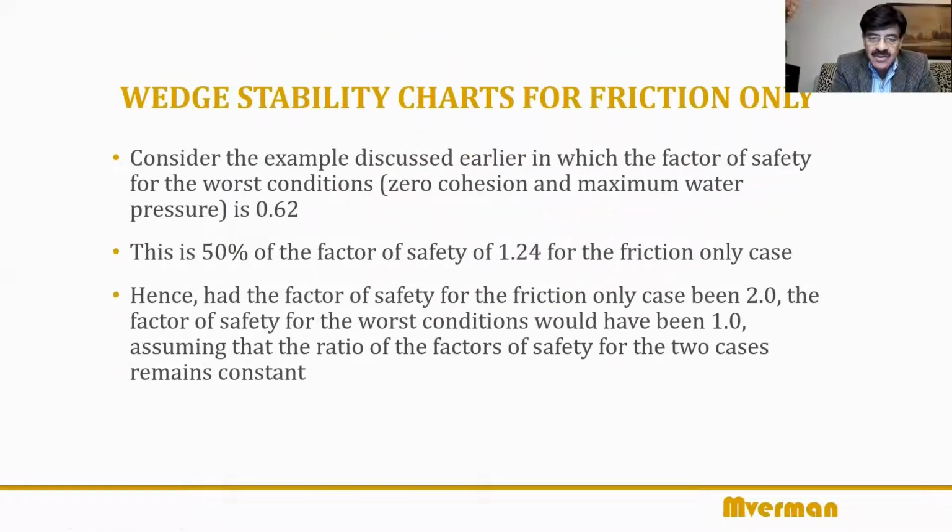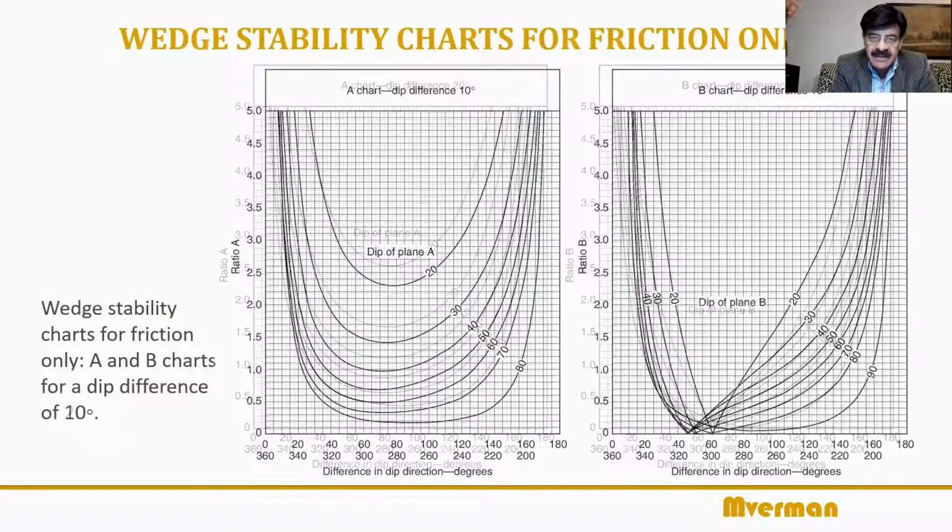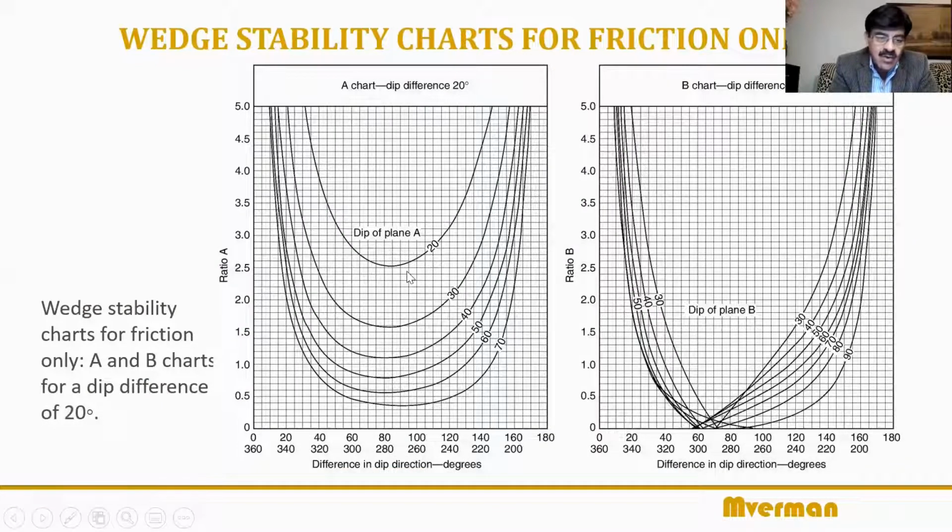If you go to the chart for dip difference 20 degrees, you want to calculate the value of factor A and factor B. For factor A, you look at the dip of plane A, but before that, you look at the difference in dip direction. So we have chosen the chart for 20 degree dip difference. Now we look at the dip direction difference, that is 120 degrees. For 120, you go up like this and see where it meets the curve for the dip.